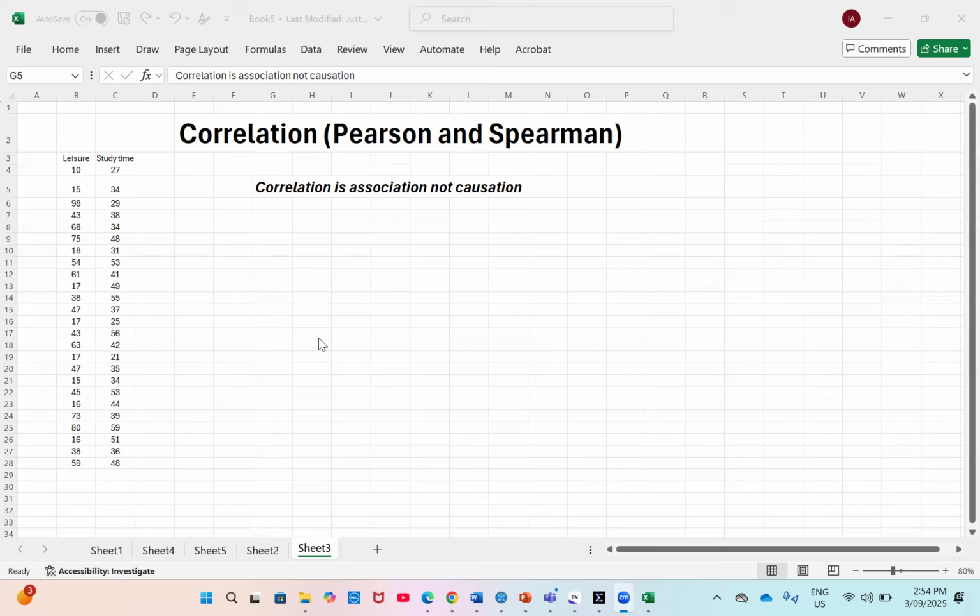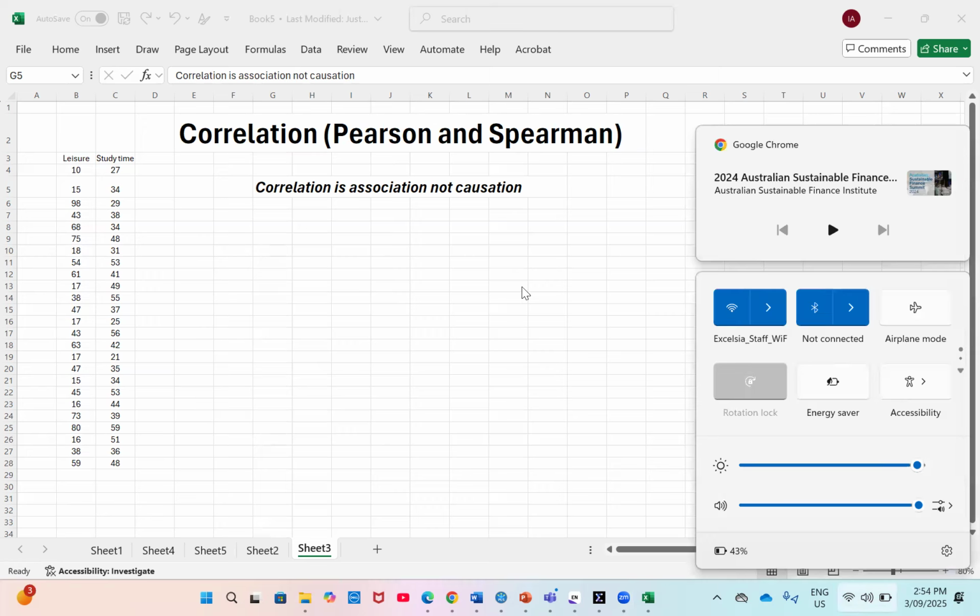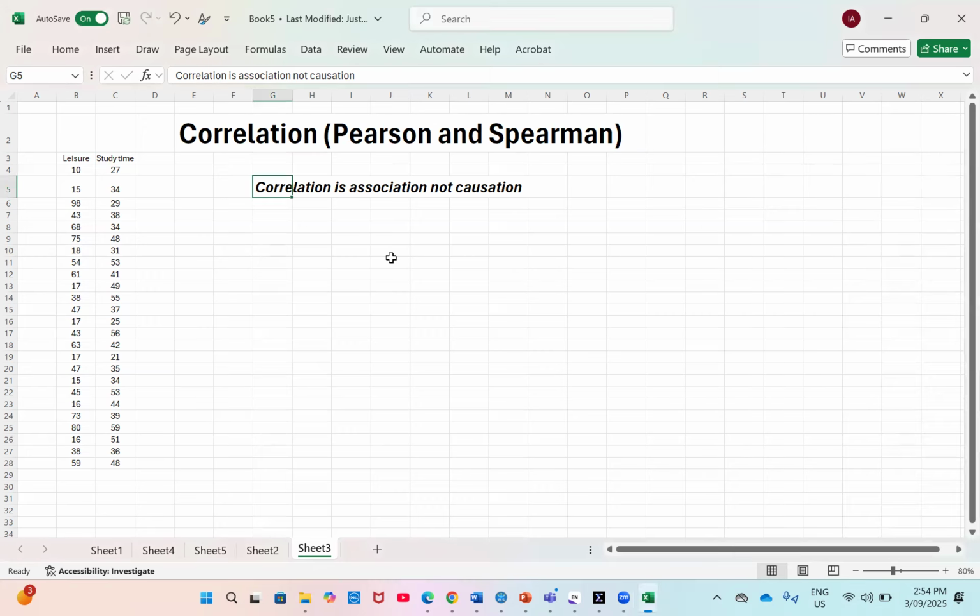Get to know this. Because normally when we look at cause and effect, some people think that once you run correlation and then you get your correlation coefficient, it means one factor is leading the other one to happen. That's not the case. So let's keep going. How do you do this? How do you run the correlation to get to know your correlation coefficient?